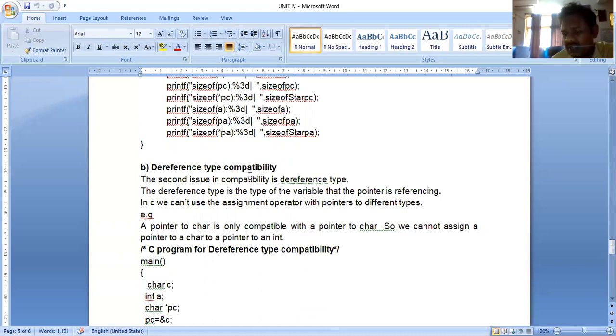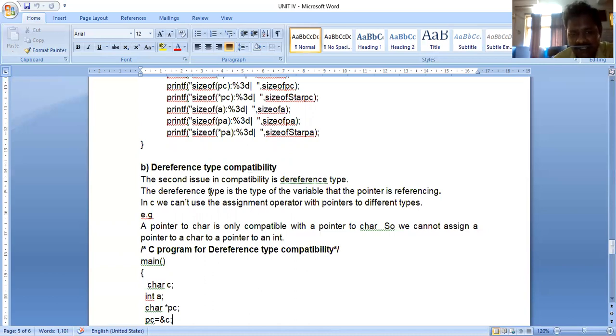An integer pointer stores only an integer variable address. If I declare a character pointer, I can store a character variable address. That is the technique in pointers to store the addresses of different variables. That concept is called reference.